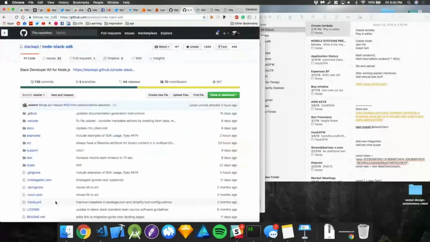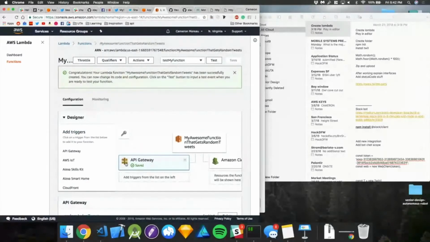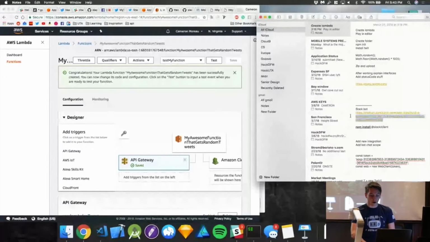I know we went really fast, like I mentioned. But we have something working on AWS. We have a way to interact with it, and we have a really cool Twitter thing. So the last part that I just wanted to briefly mention, I'm probably not going to go super in depth on it, but I'll more or less explain how I did it. And I have a beautiful article here that explains it in a little more detail.